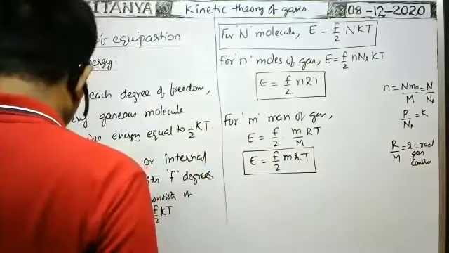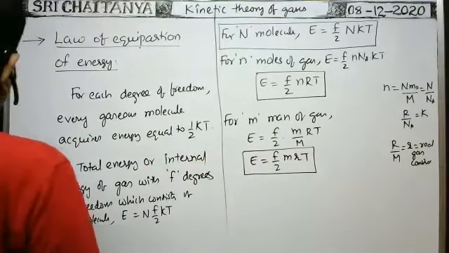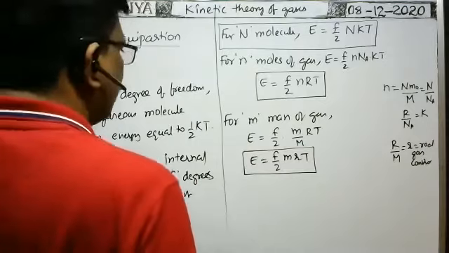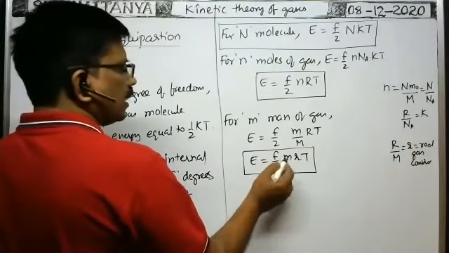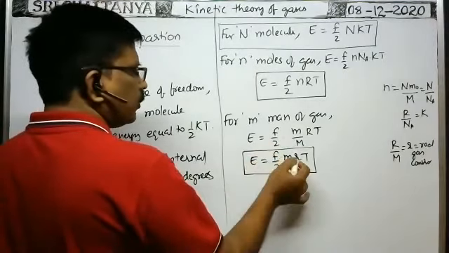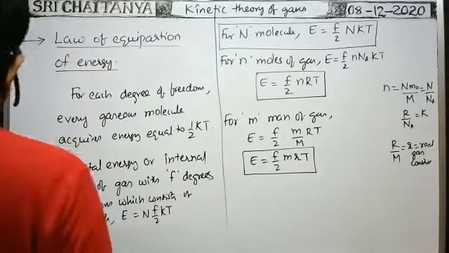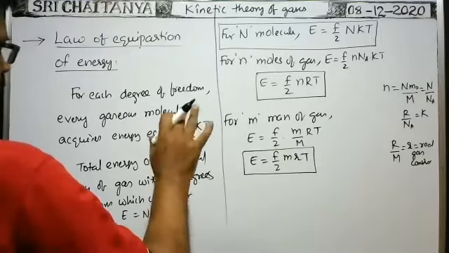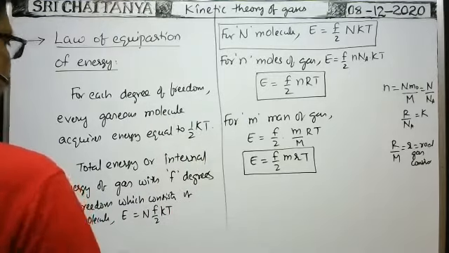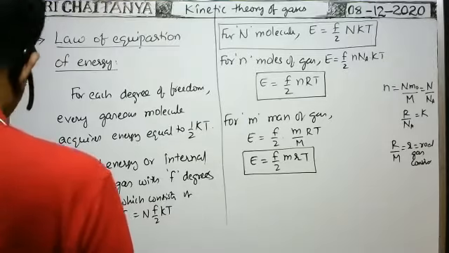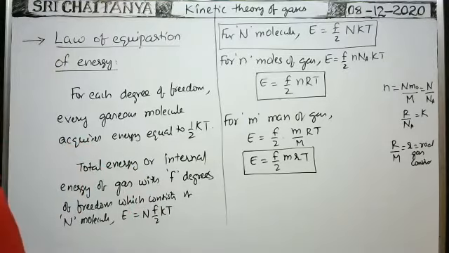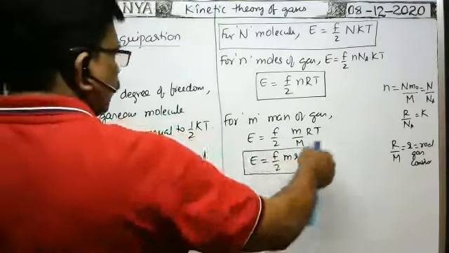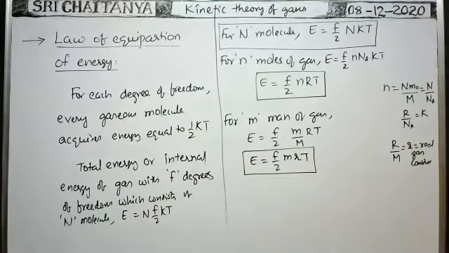It is the degrees of freedom for m mass of the gas. For unit mass of the gas, you have to write m equal to 1 unit, then f by 2 rT. So these are the different formulas for energy, the internal energy of the gas or total energy of the given gas. Now with this topic, this chapter is over. Some note points we have to discuss. Now based on this, we have to do the problems.